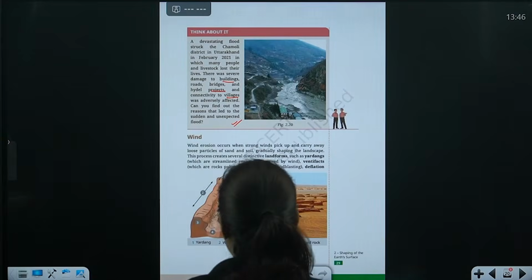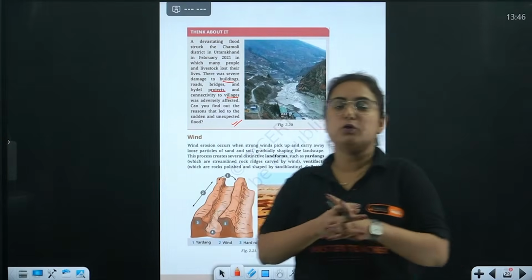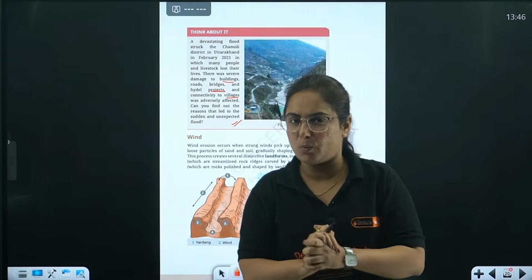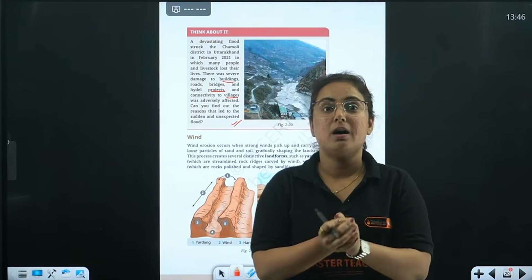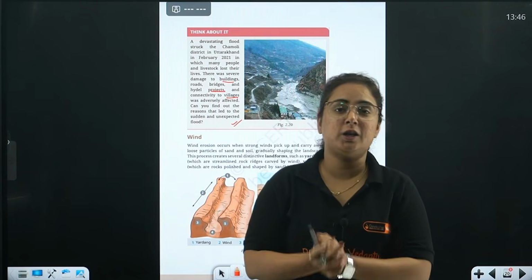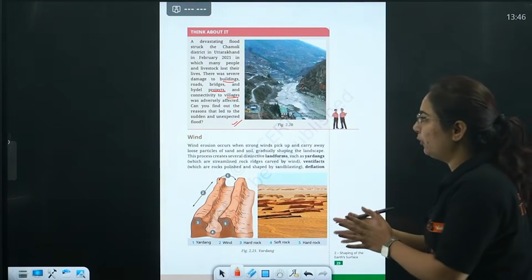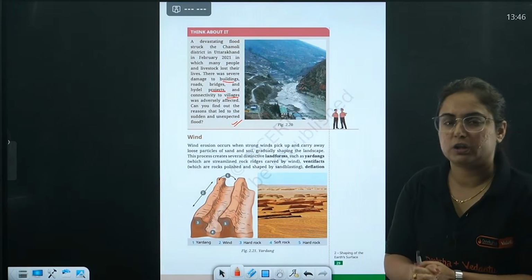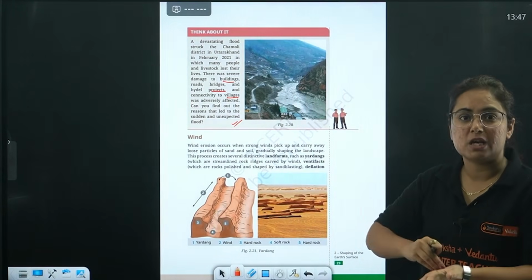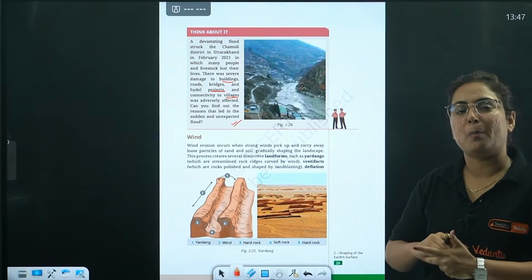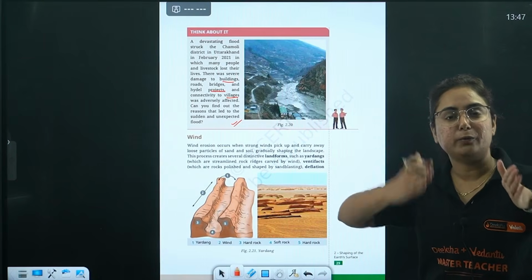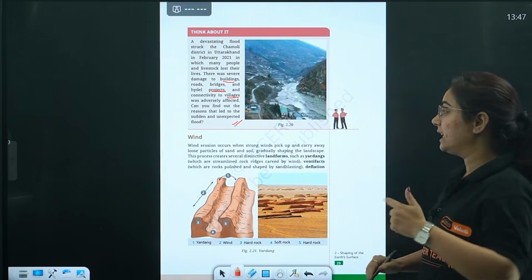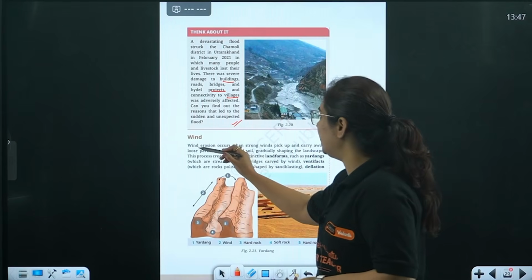Okay. So now let us move towards the next agent of gradation, and that is what? Wind. What have we completed up till now? Running water, glacier, and now it is high time we moved to wind. Beta, wind erosion. Again, what is erosion? Erosion is a process in which sediments are transported from one place to another by different agents of gradation, and one among them is wind, which causes what? Wind erosion.